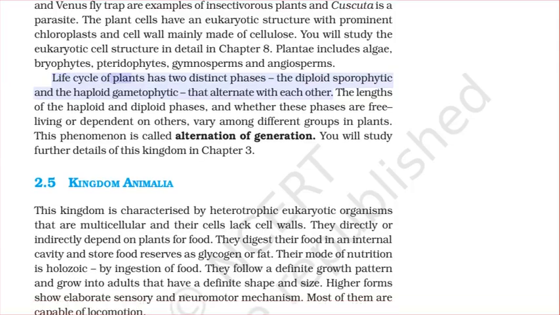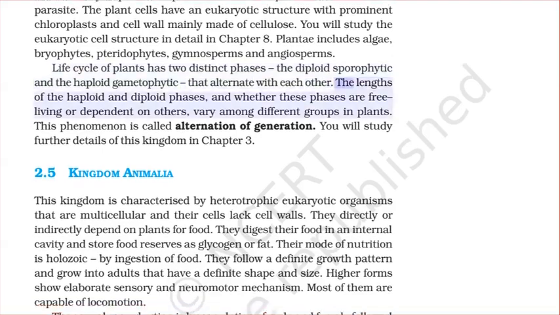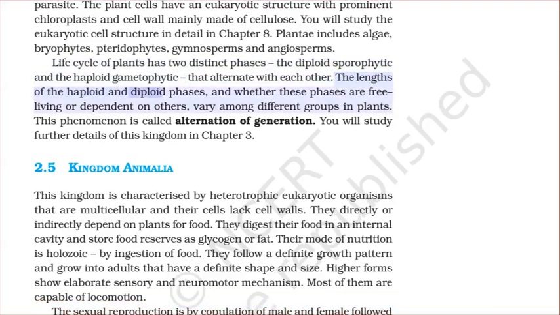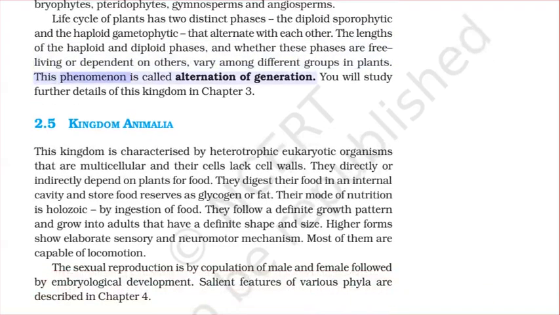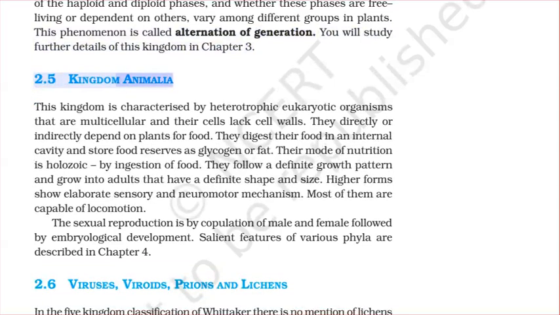Life cycle of plants has two distinct phases, the diploid sporophytic and the haploid gametophytic, that alternate with each other. The lengths of the haploid and diploid phases, and whether these phases are free-living or dependent on others, vary among different groups in plants. This phenomenon is called alternation of generation. You will study further details of this kingdom in Chapter 3.